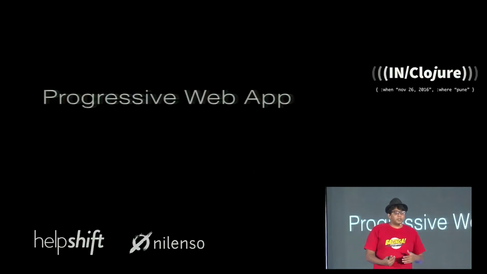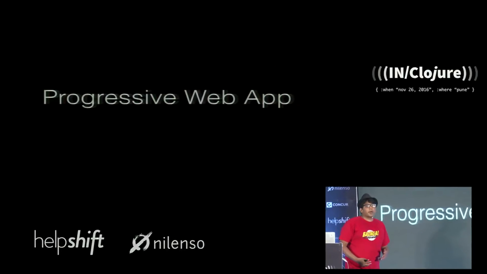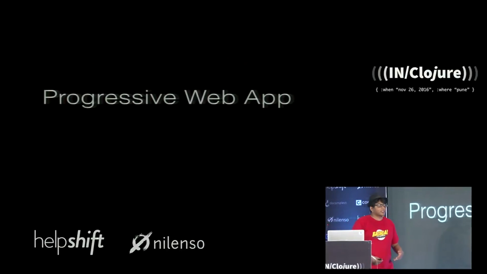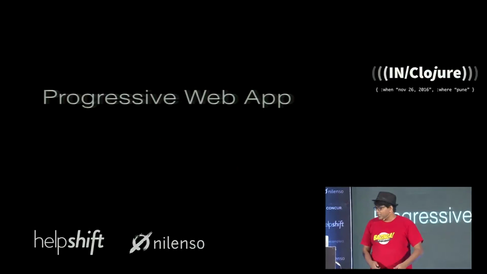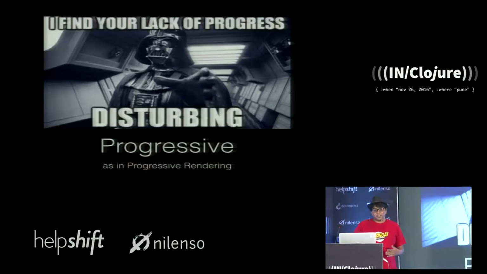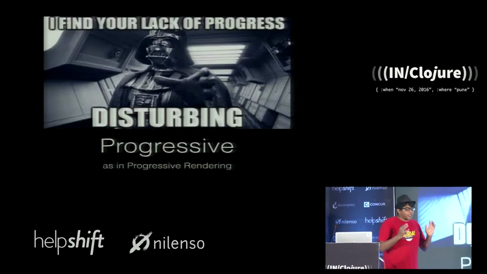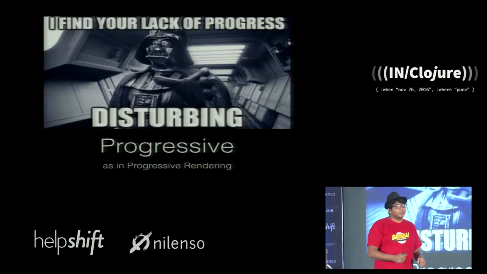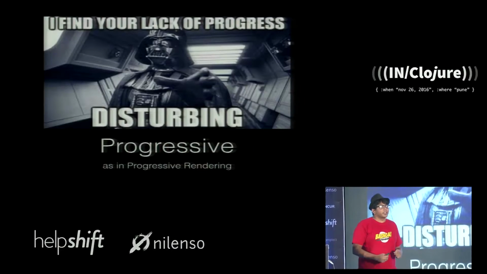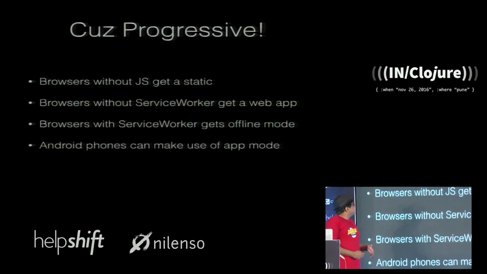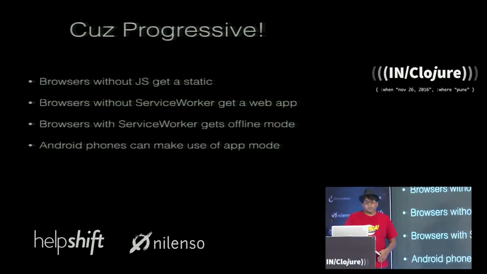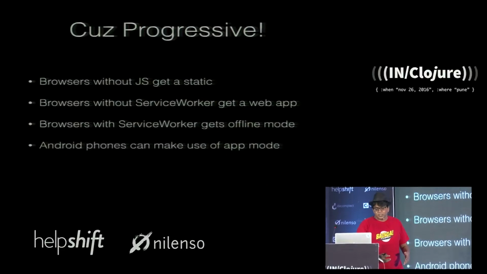Okay, so first I'm going to speak a little bit about progressive web apps before we get on to the nice Clojure bits. I'm going to explain why we're building this. First, I'm going to break it up into 3 words. Progressive is as in progressive rendering. What this means is browsers without JavaScript get a static page.